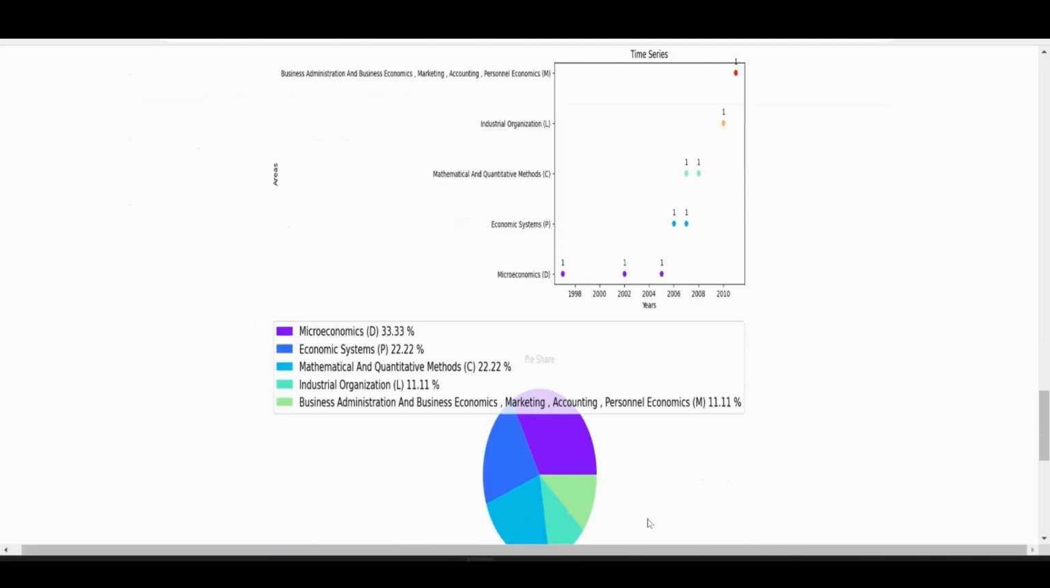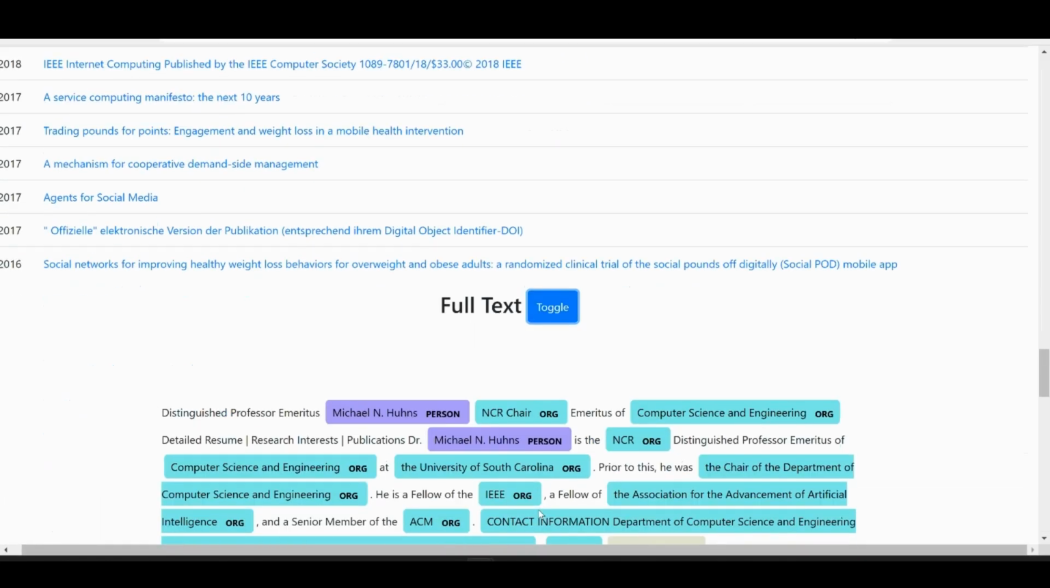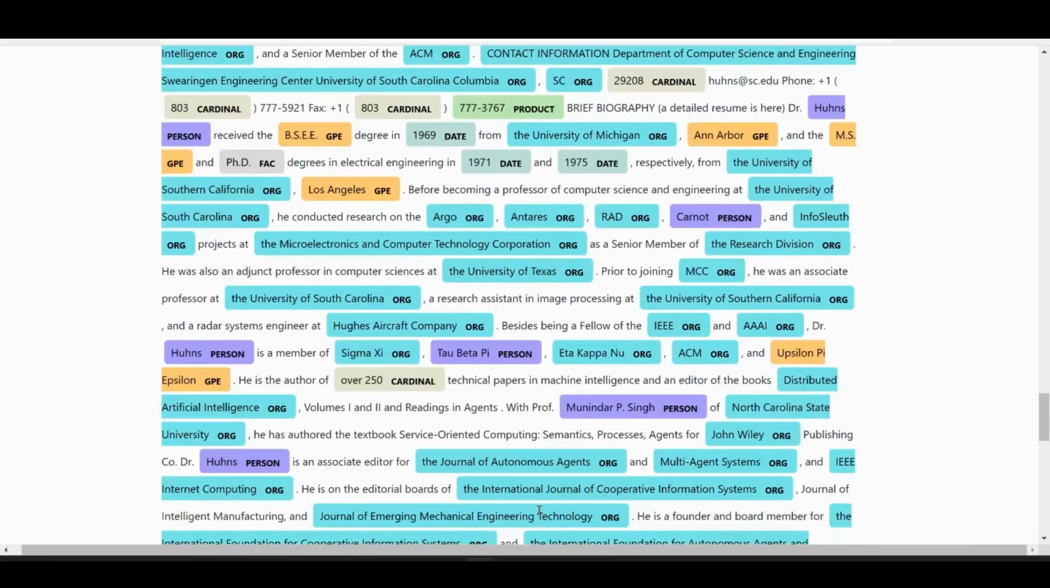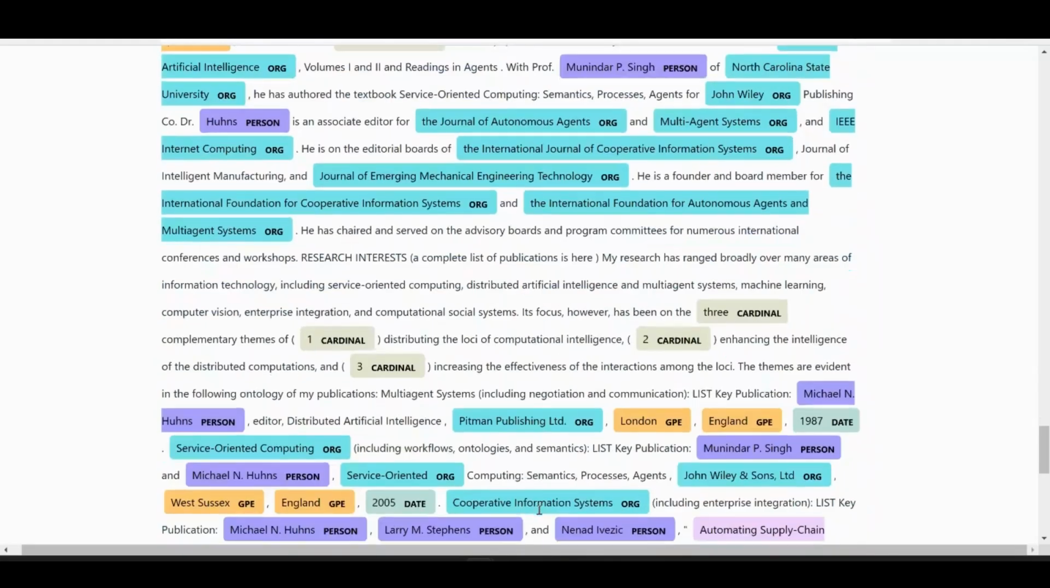Finally, we provide a feature called Full Text, which highlights all the entities in the text, and can be viewed as an explanation to how Kite extracts insights from the text.